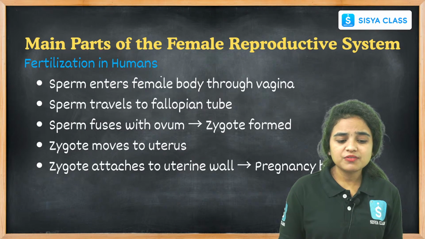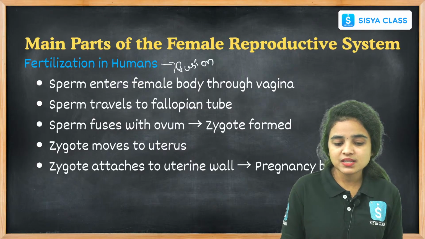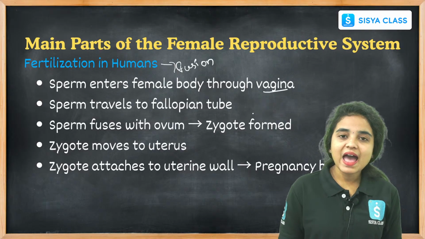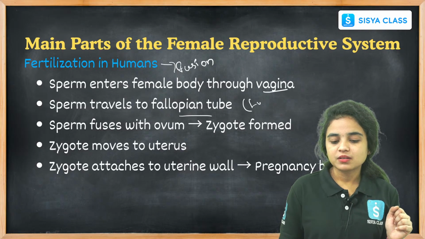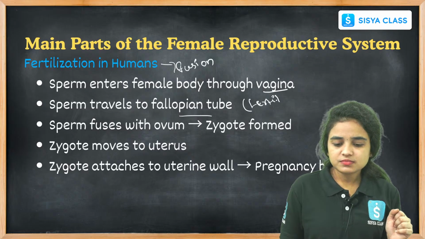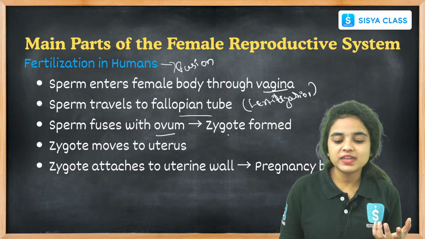Coming to fertilization, it is the fusion of male and female gametes. The sperm enters the female body through the vagina and travels towards the fallopian tube for fertilization. After that the sperm fuses with the ovum, forming a zygote.